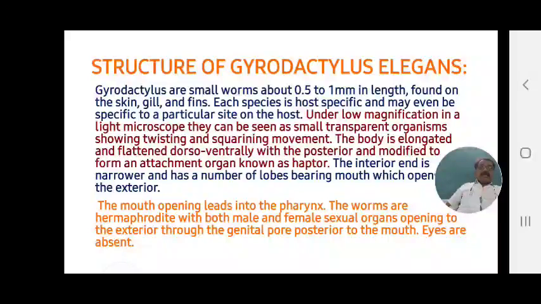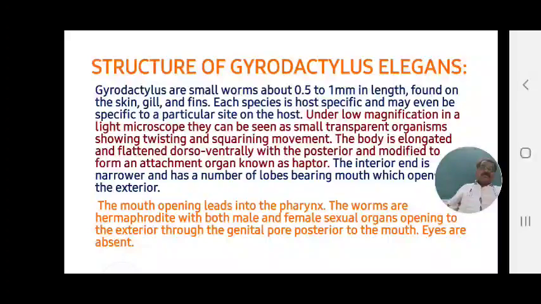The anterior end is narrower, with a number of lobes bearing the mouth, which opens to the exterior. The mouth opening leads into the pharynx. The worms are hermaphrodite, with both male and female sexual organs opening to the exterior through the genital pore. Posterior to the mouth, eyes are absent.